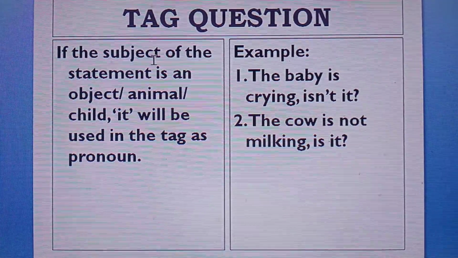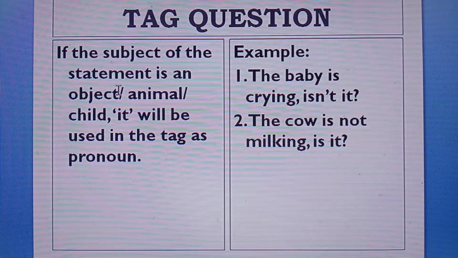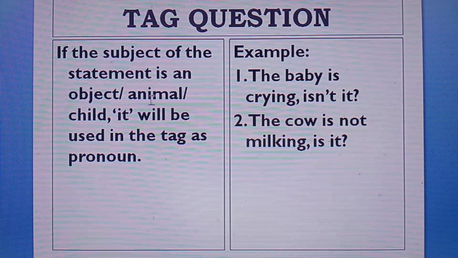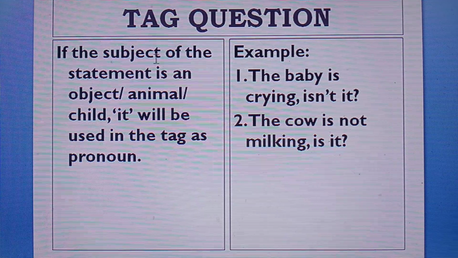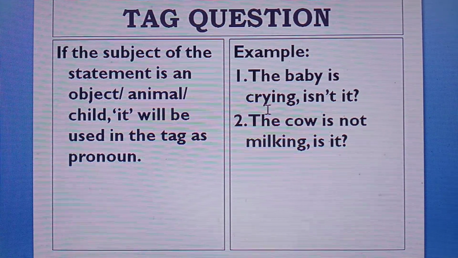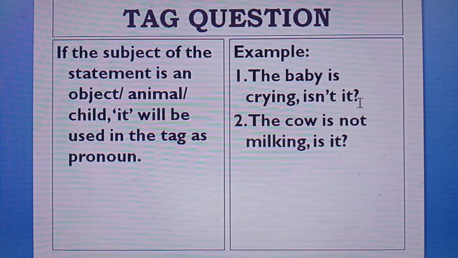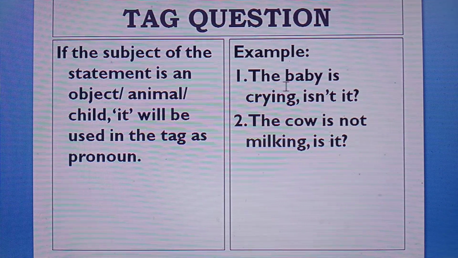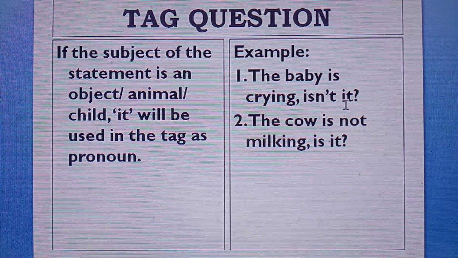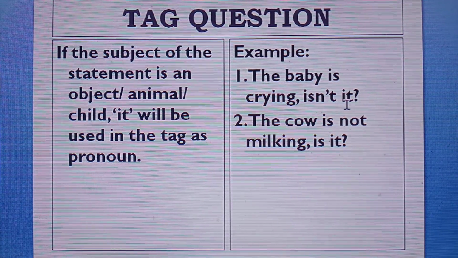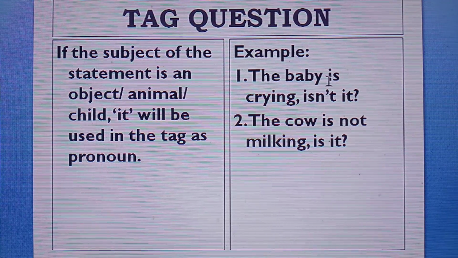If the subject of the statement is an object, animal, or child, it will be used in the tag as pronoun. The baby is crying, isn't it? Here, the baby is the subject of the statement, so it is used as pronoun in this tag as the pronoun of the baby.